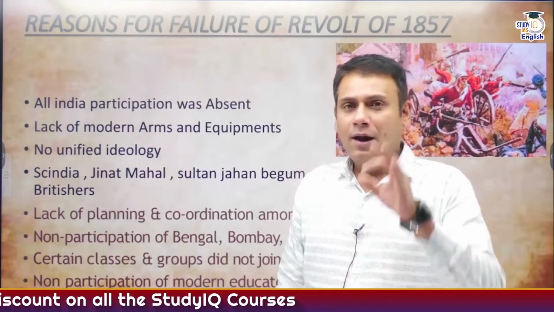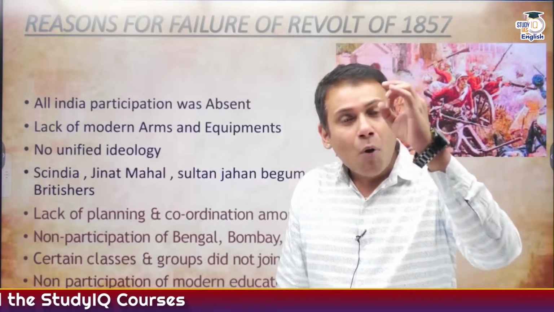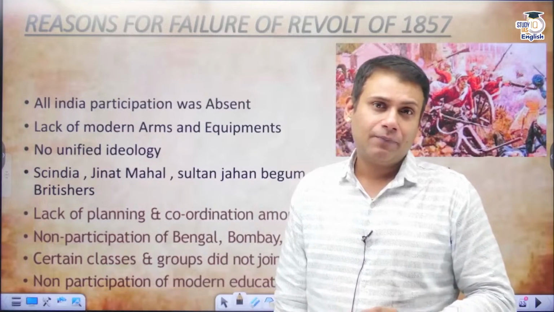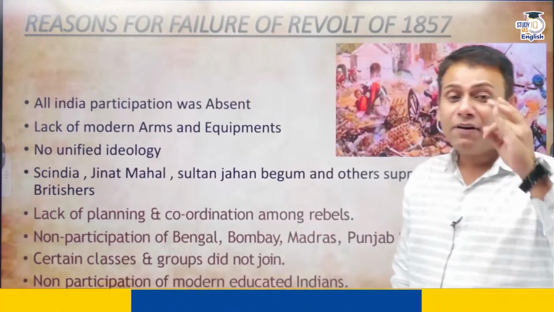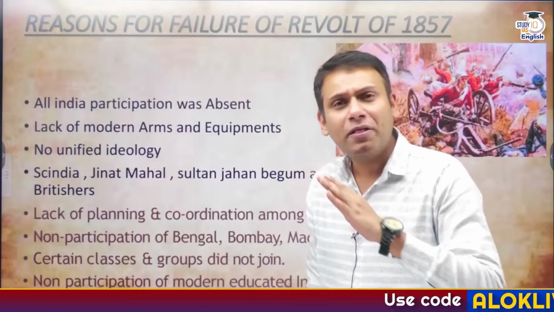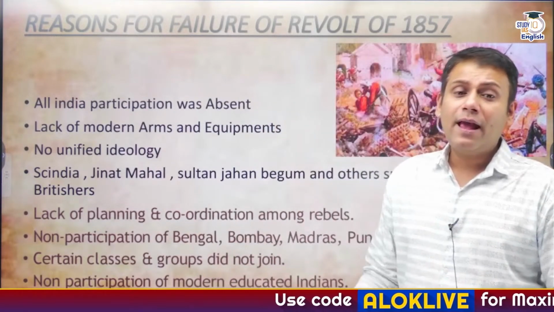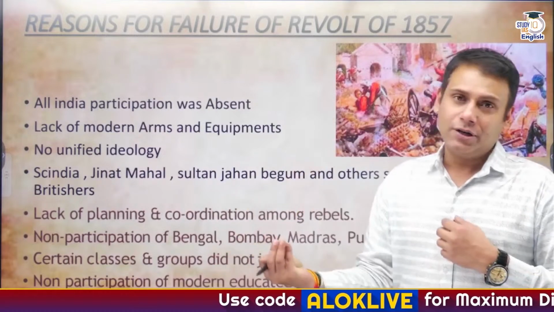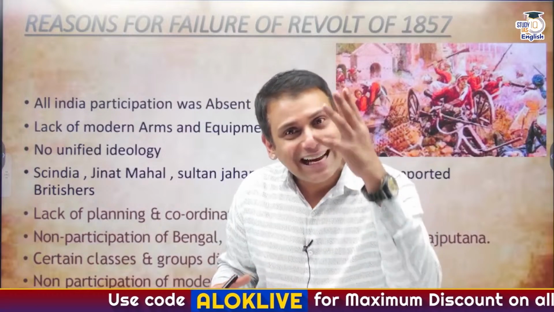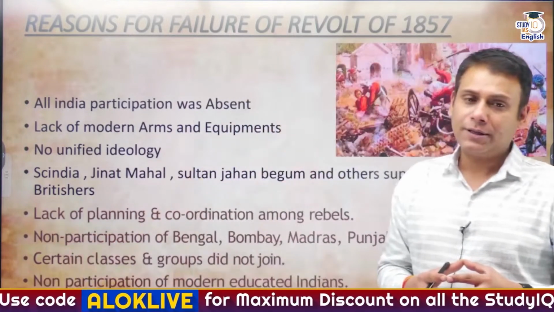First thing, the telegraph system benefited the Britishers. The modern postal system benefited the Britishers. The railways benefited the Britishers. Certain groups and classes did not join the revolt of 1857. In fact, it is believed that they remained loyal to the Britishers. Zamindars were loyal to the Britishers. Certain princely states were loyal to the Britishers. Money lenders were loyal to the Britishers.